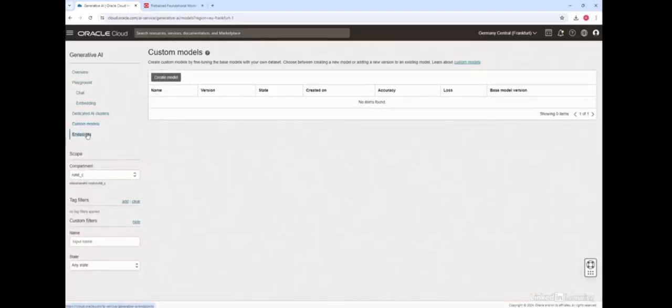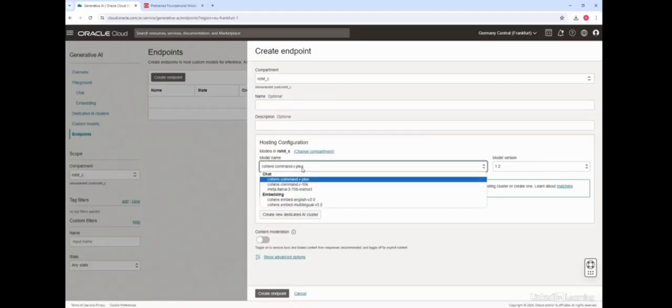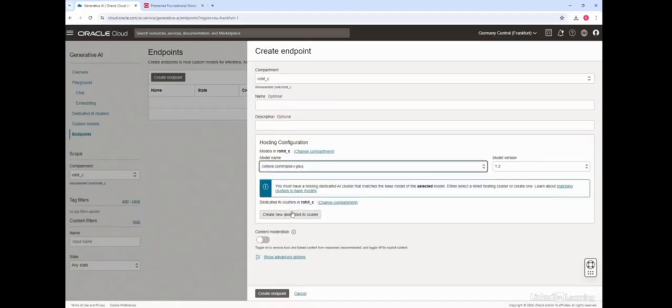Finally, once you create the fine-tuned model, you have to serve the production traffic, the inference traffic, to it. To do that, you create an endpoint, and it's again quite straightforward. You provide a name, the hosting configuration, the hosted model, and it also requires a dedicated AI cluster, which you can create here. And that's how you create an endpoint.